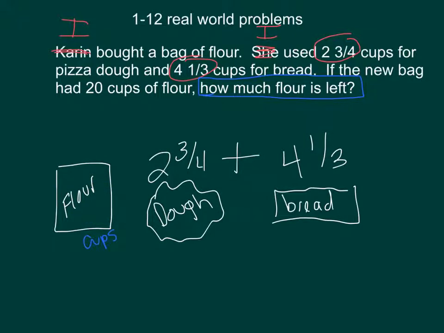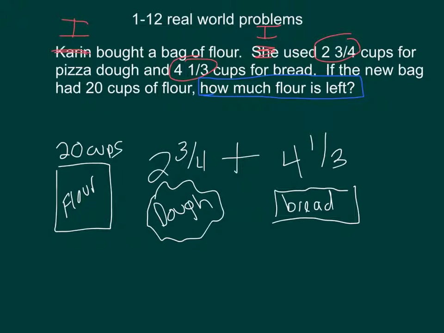I didn't wipe it completely clean because I really do want you to draw pictures to help you understand what's happening. These pictures are going to be helpful in creating a mathematical equation. If you recall earlier, there were a couple of ways we could have gone about solving this. One was to subtract 2 3/4 from the 20 cups of flour in the bag and then subtract 4 1/3. I chose instead to add 2 3/4 to 4 1/3 first. I'll be honest, part of the reason I chose that is I don't like to borrow with subtraction, so that helps me avoid that possibility.